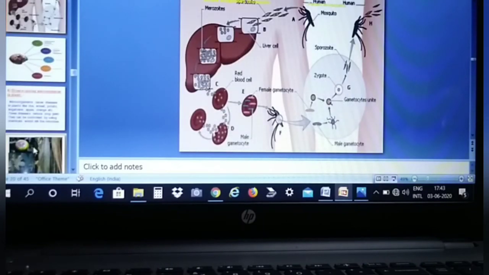Now here in this diagram, you can see how a female mosquito bites and spreads malaria, how it injects the parasites into the bloodstream, and then they multiply and affect the internal organs, and how they multiply in the blood, and that makes you ill. So this is the diagram showing how the parasite gets injected into the bloodstream through the bite.